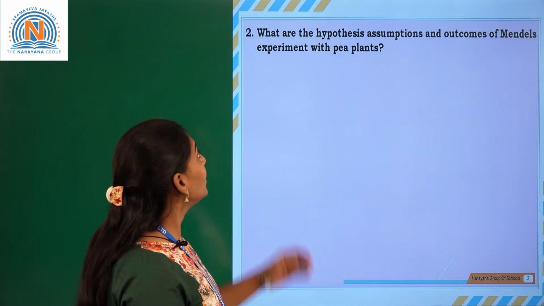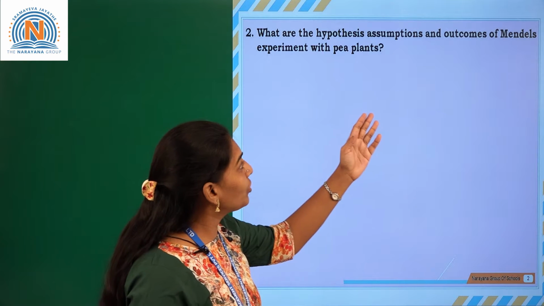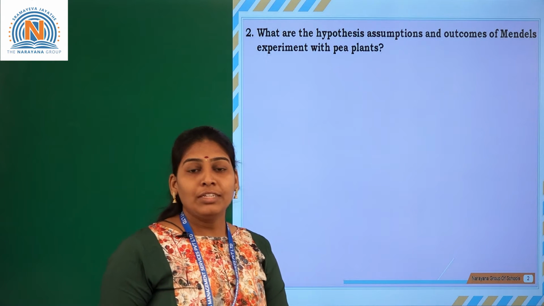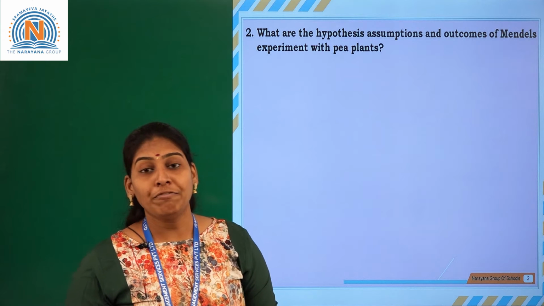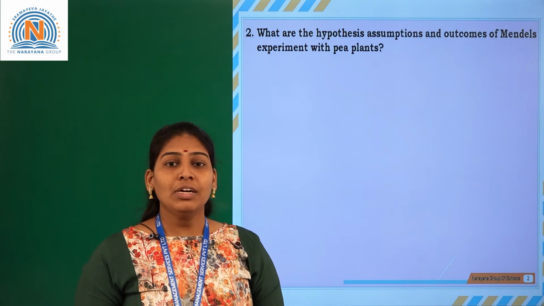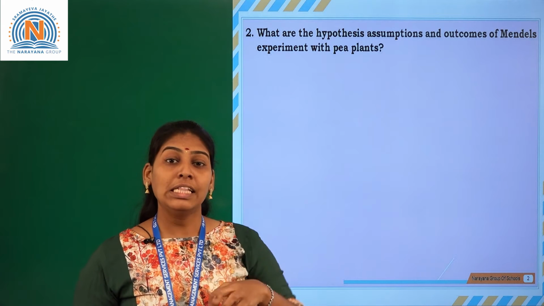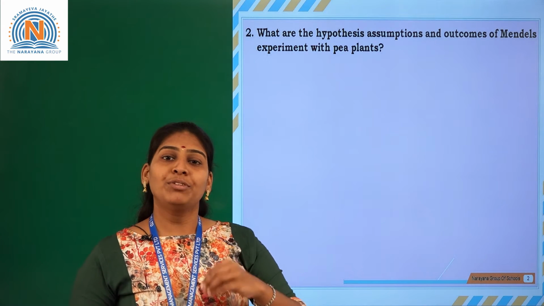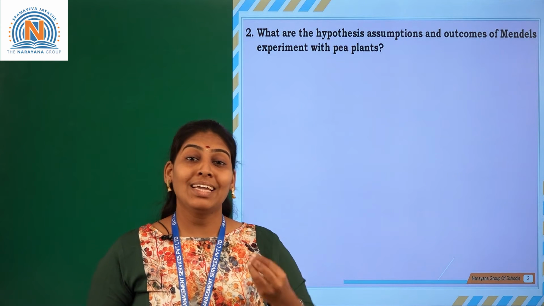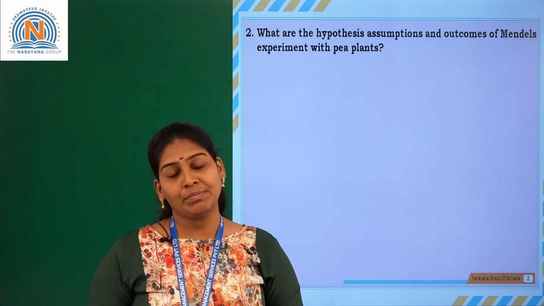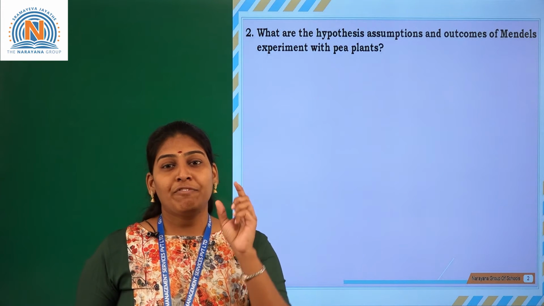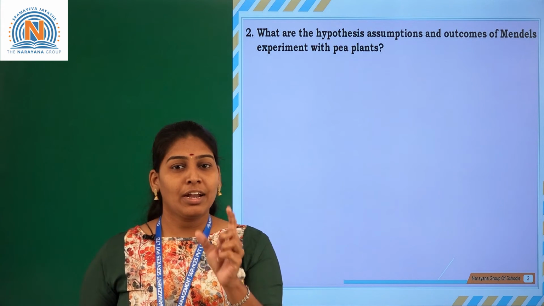The next question is, what are the hypotheses, assumptions and outcomes of Mendel's experiment with the pea plants? As we have discussed just now, a pair of factors which are responsible for a character are called genes. So how do these new plants get their characters from the seeds, and how do the seeds get the characters from their parental plants? According to Mendel, the first assumption is about a factor which is responsible for a character.